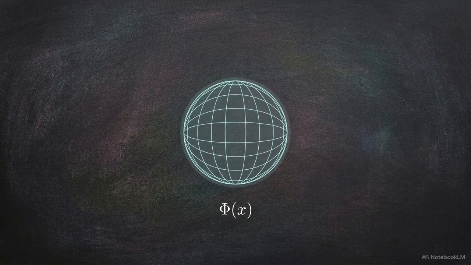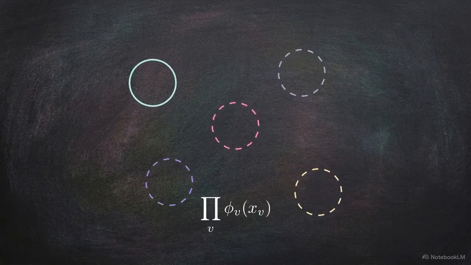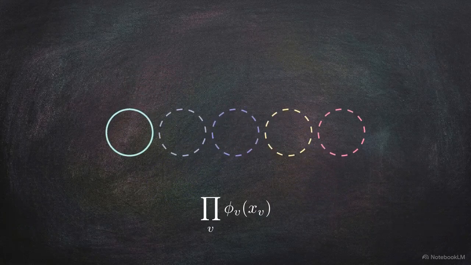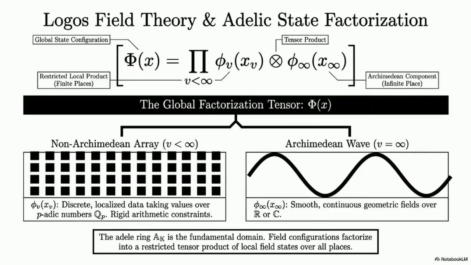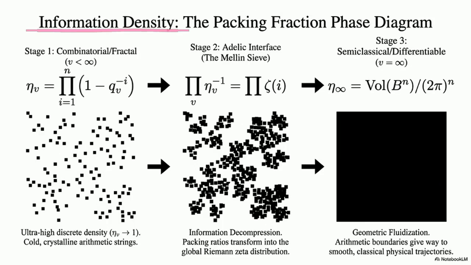To manage the global system, we use Logos field theory to split our field configurations into their constituent parts across the Adele ring. This factorization tensor reveals a sharp divide. On one side, we have discrete p-adic data packets. On the other, smooth, continuous fields. This transition involves a massive shift in information density. As we move toward the continuous boundary, the highly packed arithmetic strings decompress, fluidizing into a solid semi-classical volume.